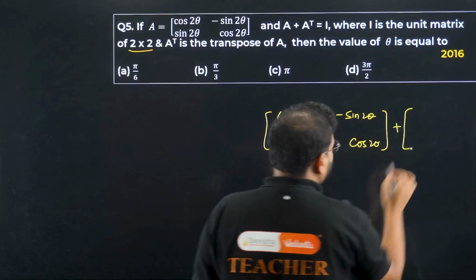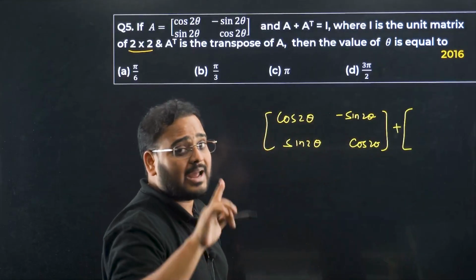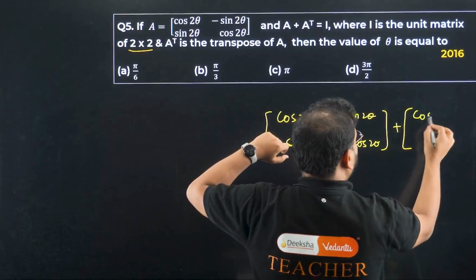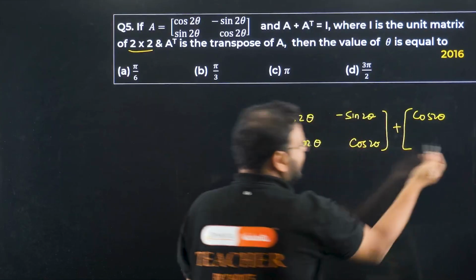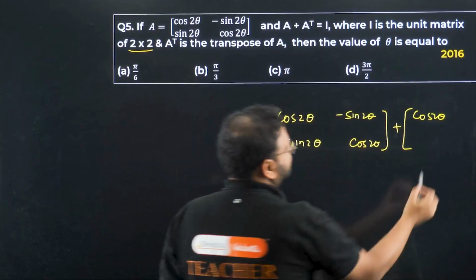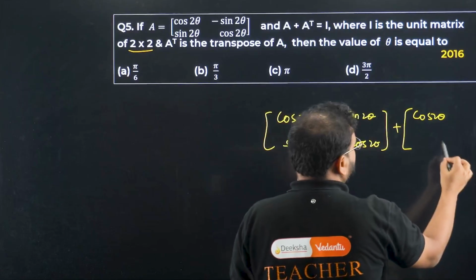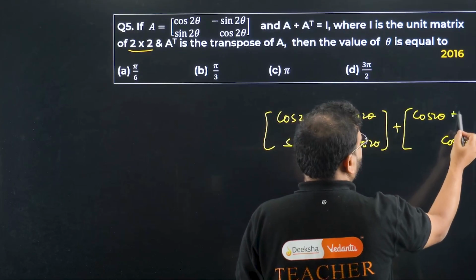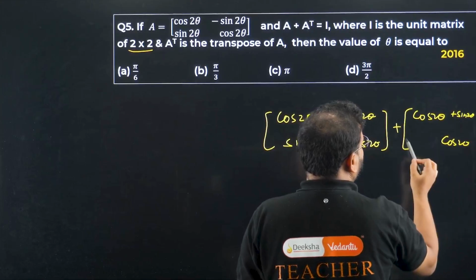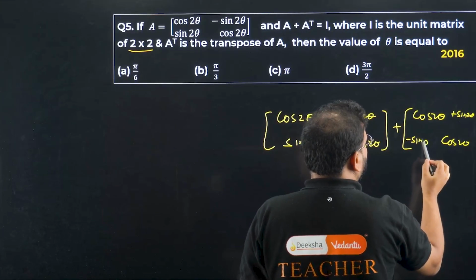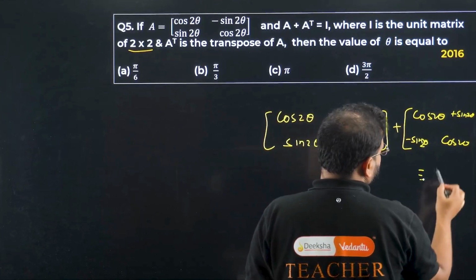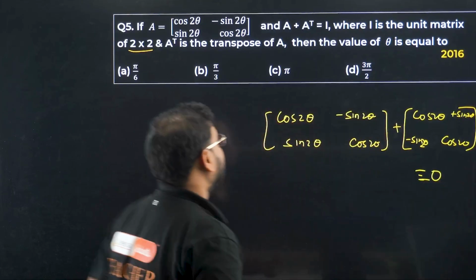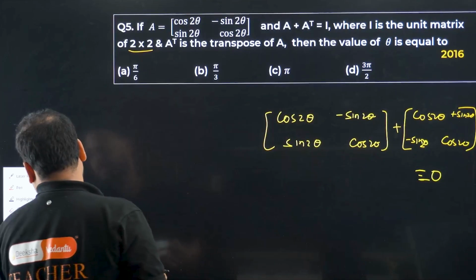Adding to the transpose of this, what matters here is only diagonal element. This will become same, no? Cos 2 theta, and think about it, others will again be same only, right? This will be also cos 2 theta. Plus sign actually will come over here. Minus sign will come over here. I don't have to write this because it doesn't matter. Equal to I we have, right?